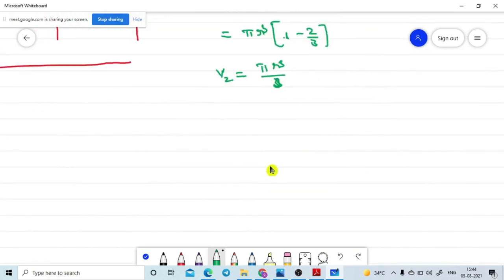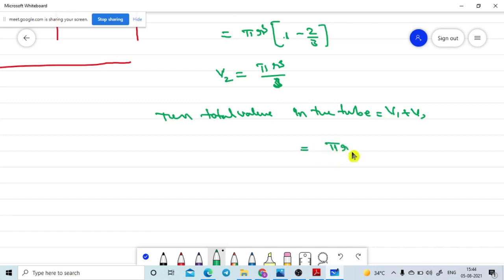Now tell me, the total volume in the tube is V1 plus V2. V1 is pi r square into h, plus pi r cubed divided by 3. In this one, can I take pi r square as the common term? Yes, that equals pi r square into h plus r by 3. Is it correct?